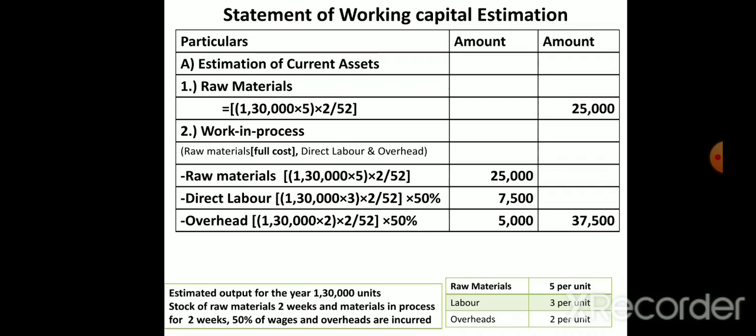So we have considered only 2. So 1,30,000 into 2 into work in progress time is 2 divided by 52 into 50 percentage, because here 50 percentage wages and labor are incurred. So labor also 50%, overheads also 50%. So 50% if you calculate, 5,000. So total work in process, how much cost you need under this stage, means 37,500.